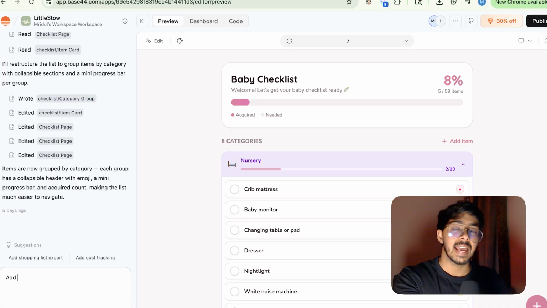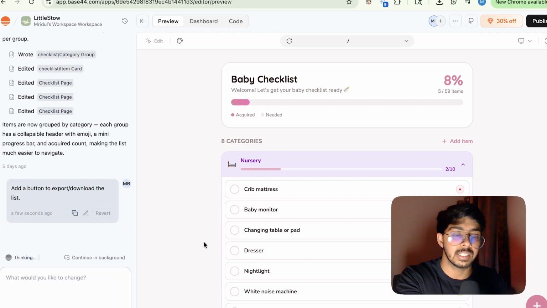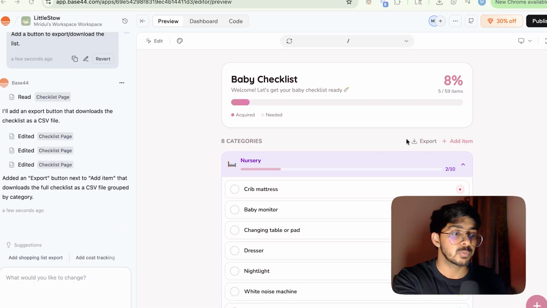But I found one thing weird: it does not allow the user to download or export the list of the items that the parents or user have selected. For that, I gave a simple English prompt to AI again to add a button to export or download the list. Right after hitting this, we have this export functionality over here. So now let's just test the application.